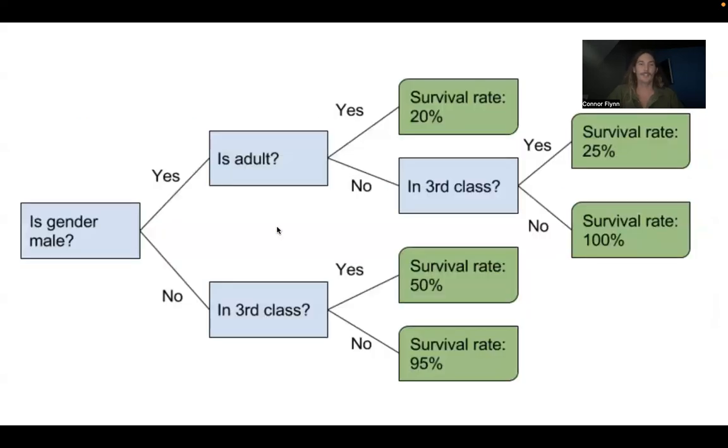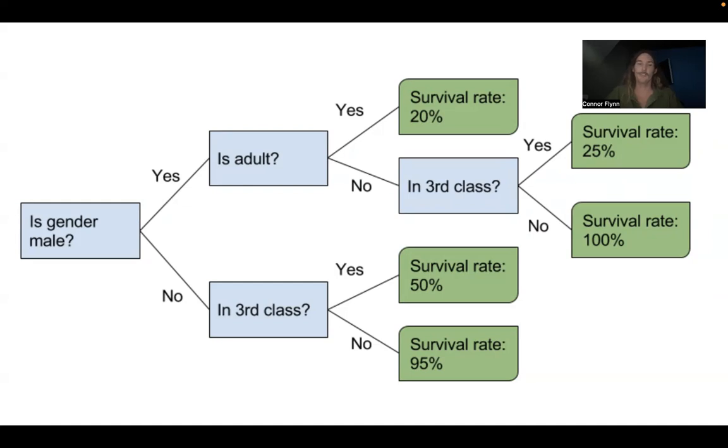So in making the prediction, we could use a lot of different methods. One of them is a random forest method, and it's kind of a bunch of decision trees that look like this. So is the gender male? Is it an adult in third class? And as you get through each one of these decisions, you end up at the end of the tree with a survival rate. So this person maybe was 25% likely to survive, or possibly even 100% likely to survive, right? Based on how they go through that decision tree, based on the information about them.